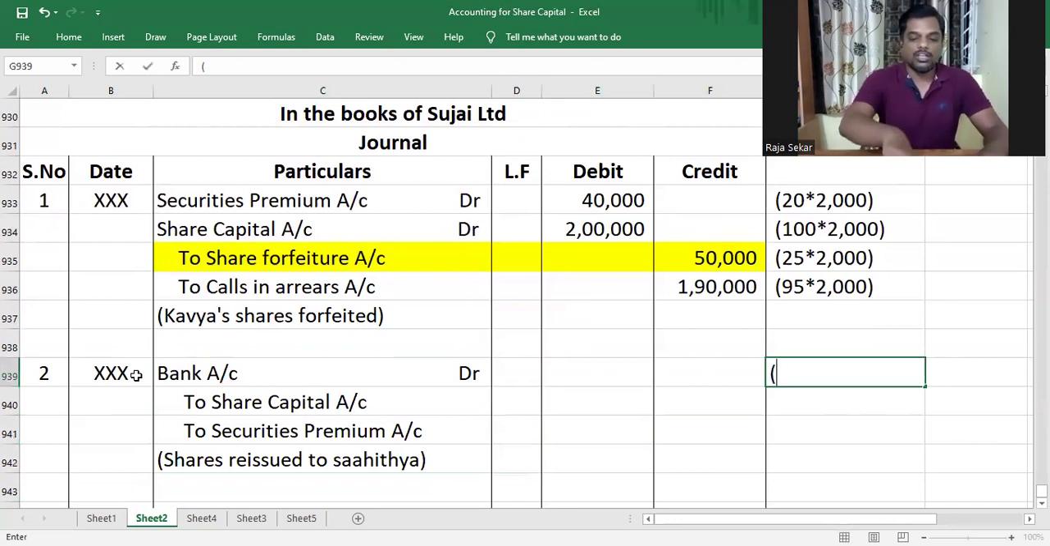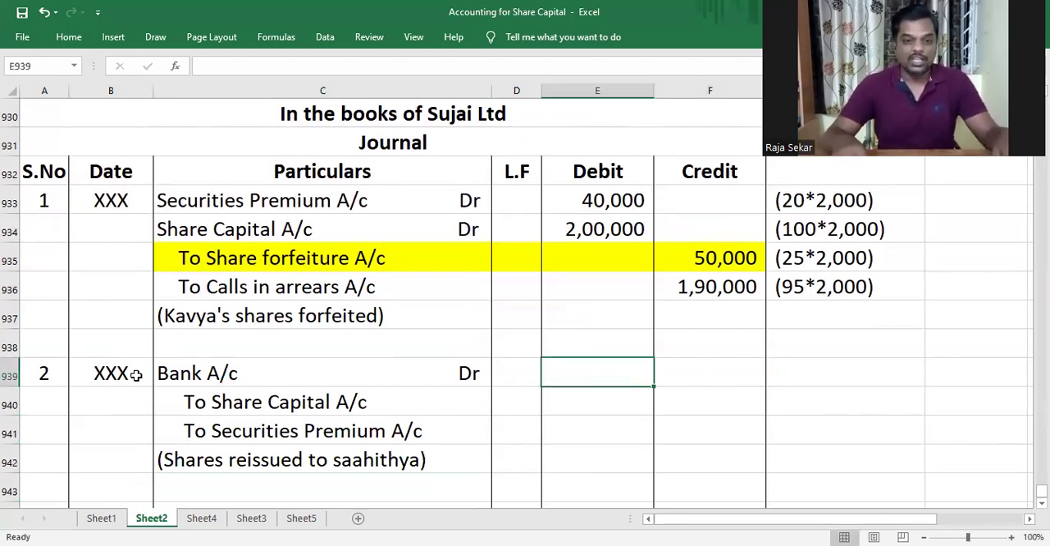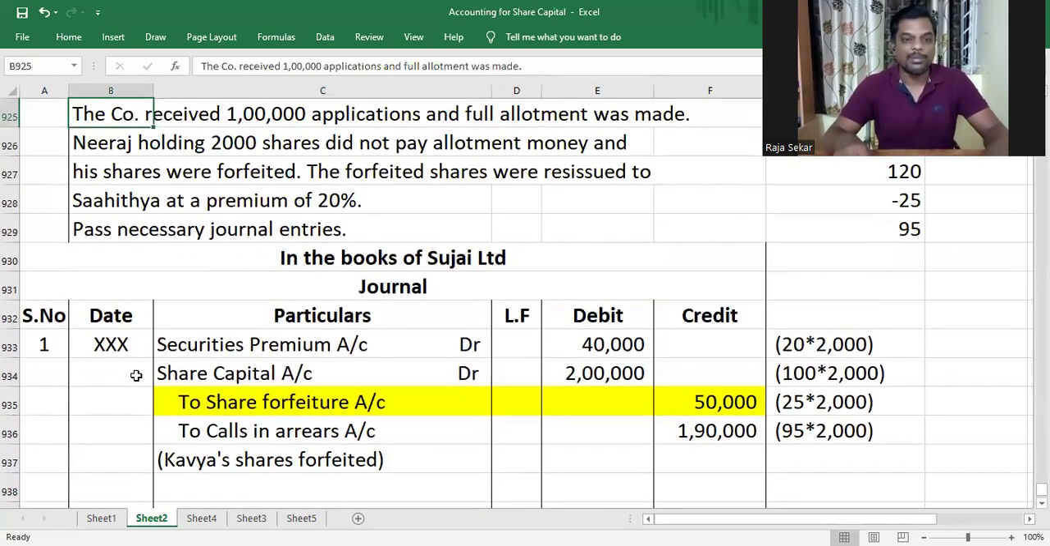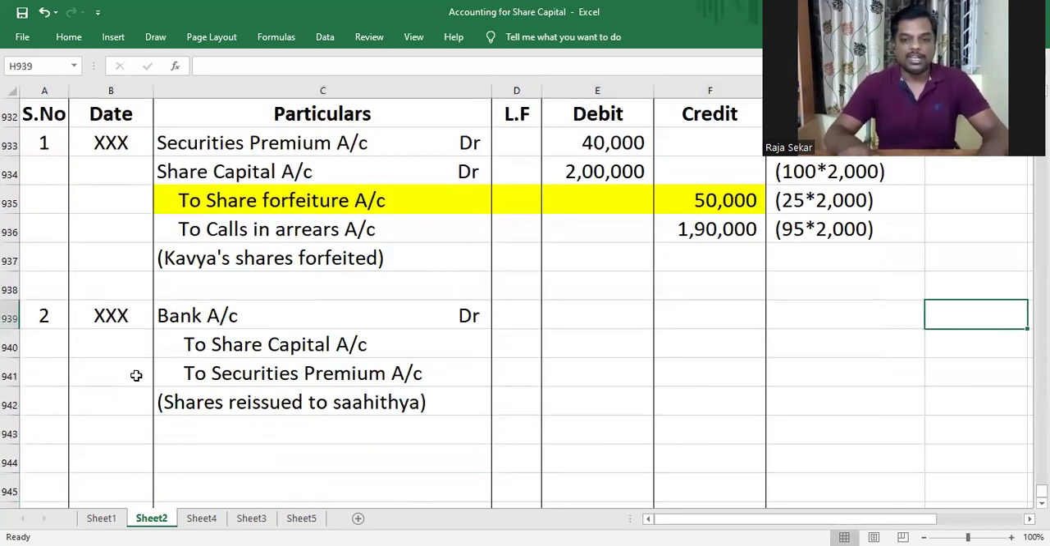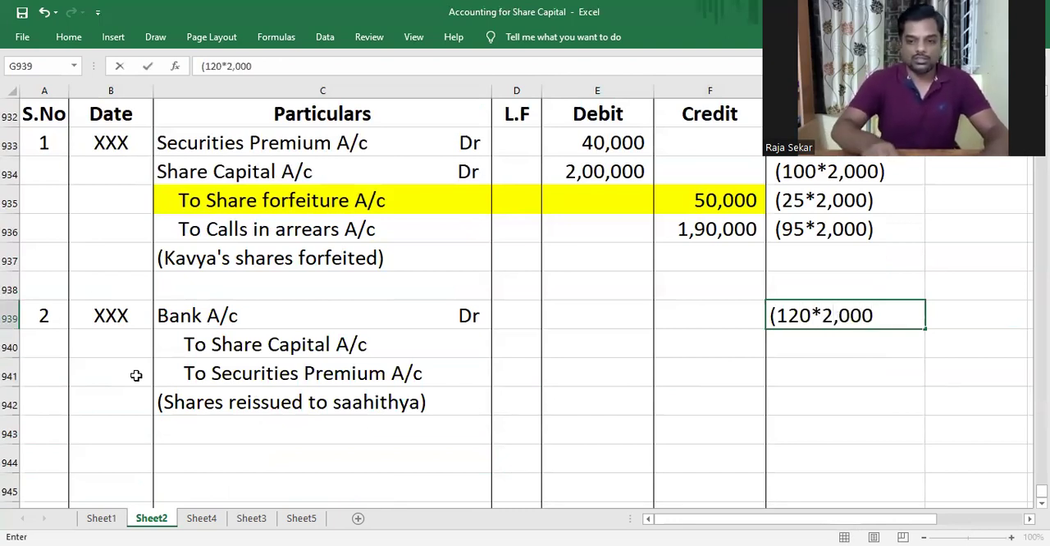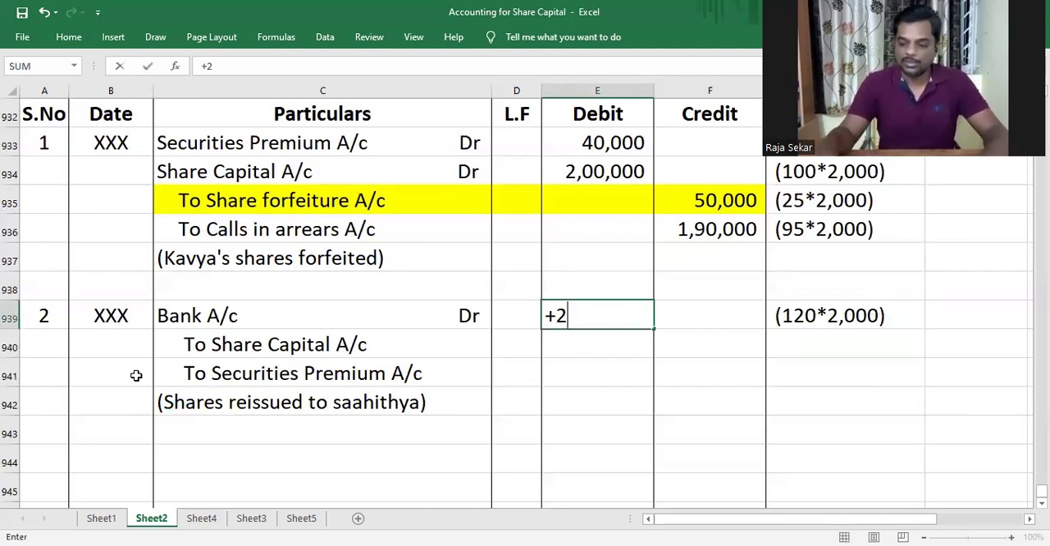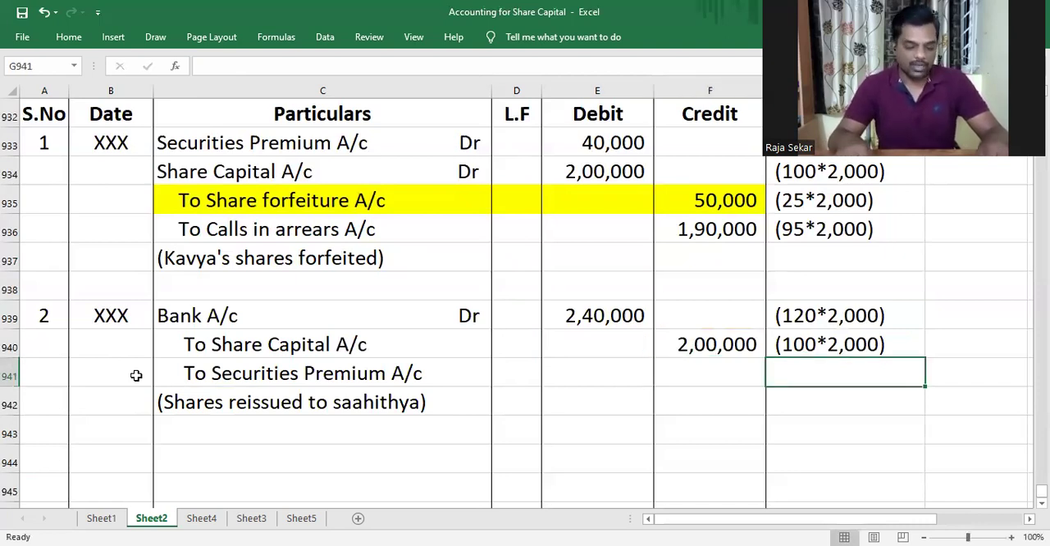The amount debited to bank account will be the amount received on shares. As you can see, the shares have been reissued at a premium of 20%. 100 rupee shares have been reissued at a premium of 20%, which means what, my dear children? They have been reissued at 120 rupees. 120 into 2000. We have reissued 2000 shares, right? All the shares have been reissued. So 2000 into 120. And share capital will always be credited with the face value of the share. So 100 into 2000, 2 lakh. And securities premium will always be credited with the amount of premium received on reissue, which is 20 into 2000, 40,000.